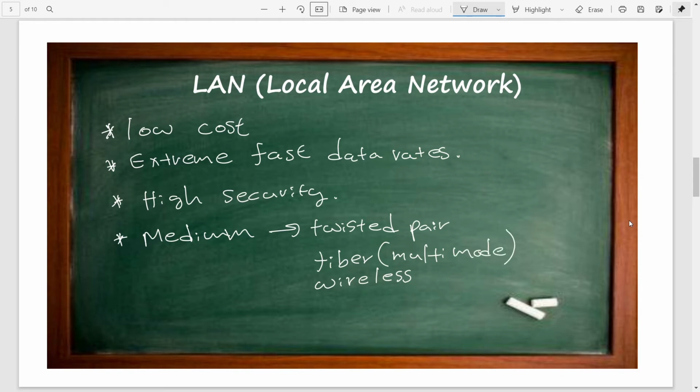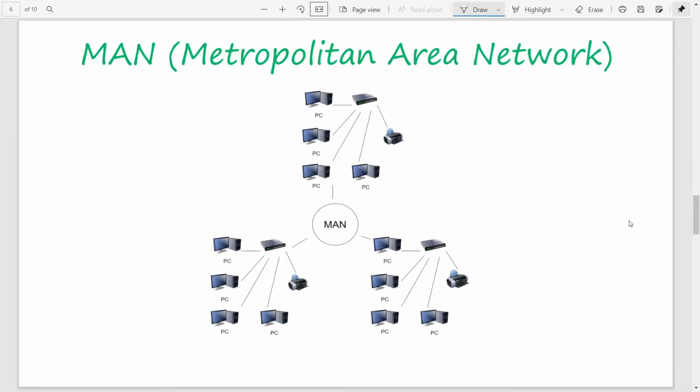Multimode fibers are generally used in local area networks. So then we will move to the next type of network. It's a metropolitan area network. Simply, it is connecting different local area networks to each other. This kind of network is bigger than a local area network in geographical distance, but this kind of network is limited to some cities or towns.